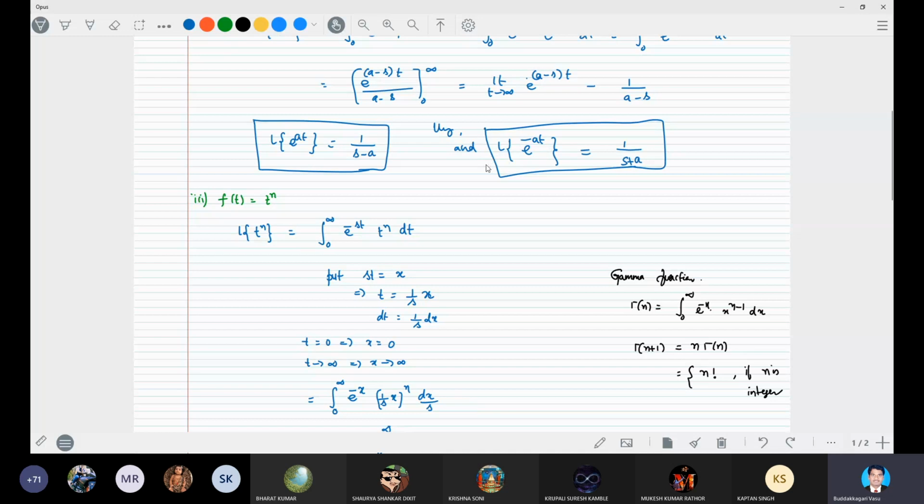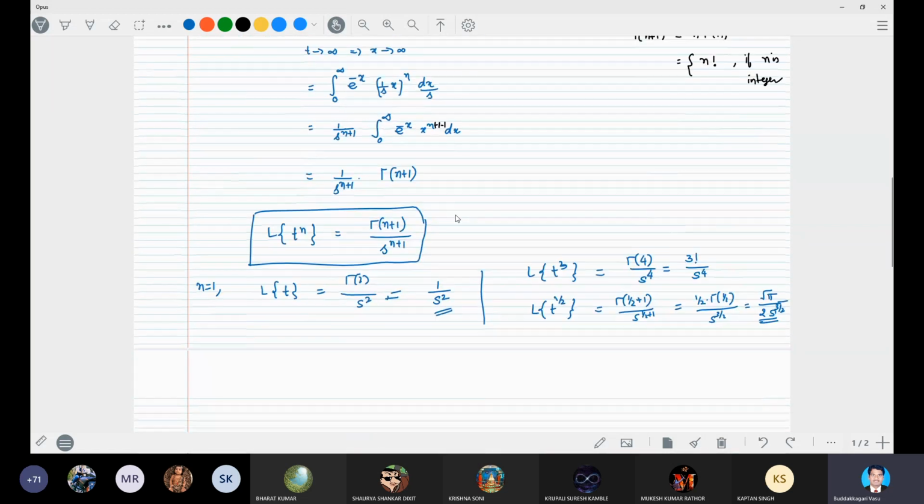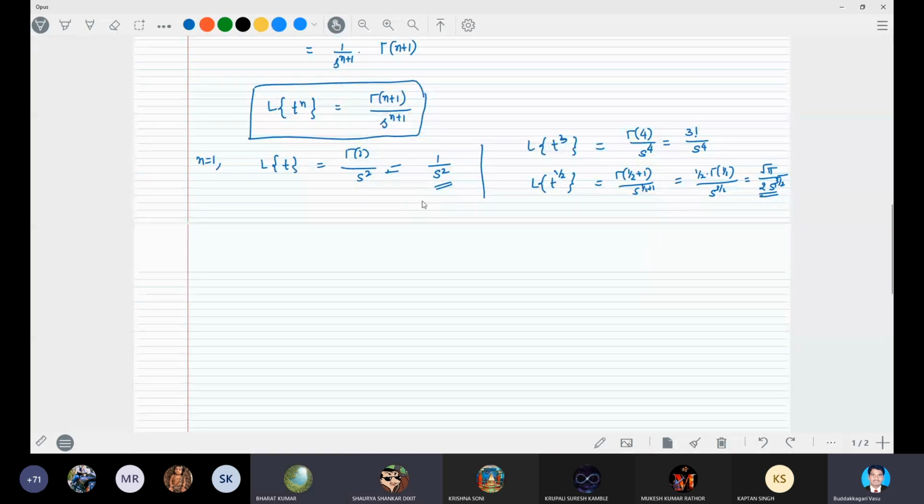Similarly, we can find the Laplace transform of e power minus at is equal to 1 by s plus a, right? Yes, sir. Now we can see another one, which is the easiest one.